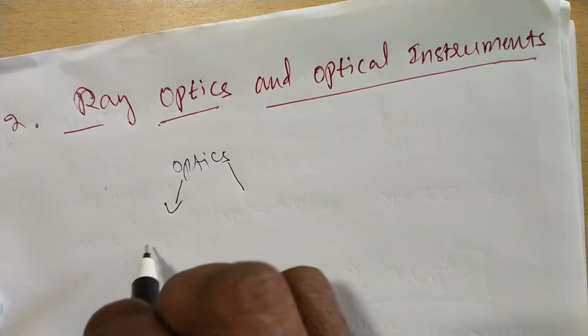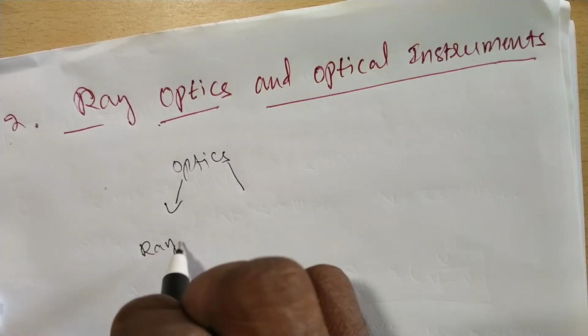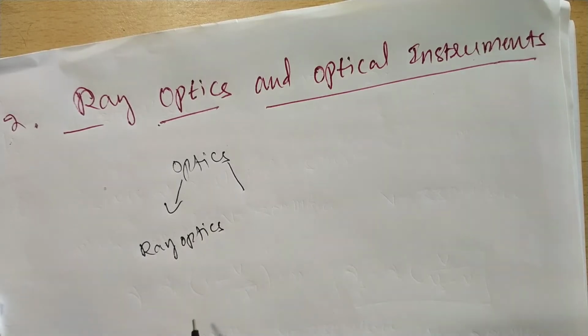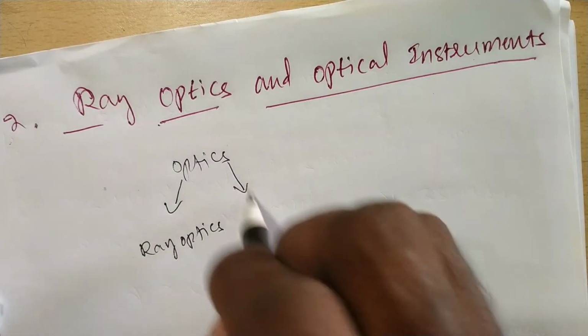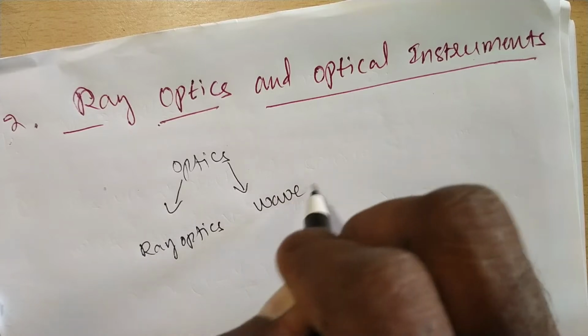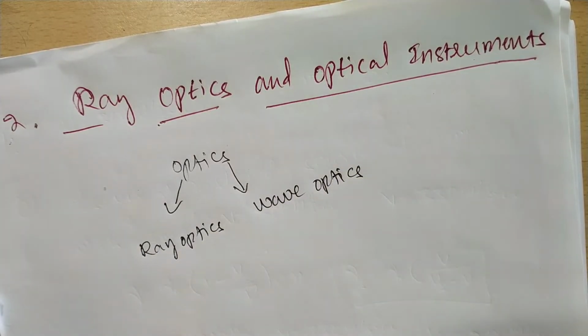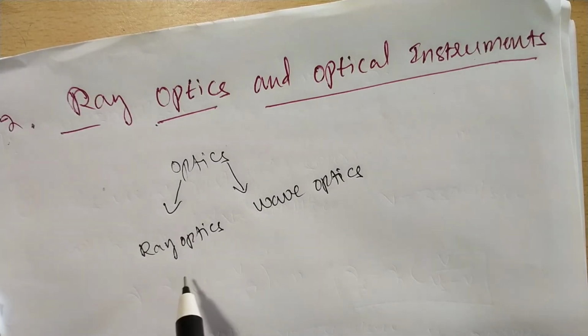One is ray optics, and another one is wave optics. Ray optics is important in this chapter.